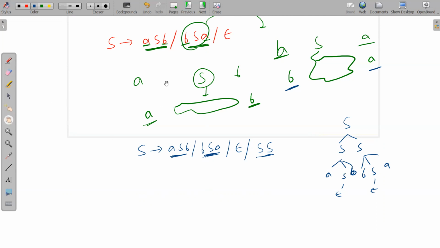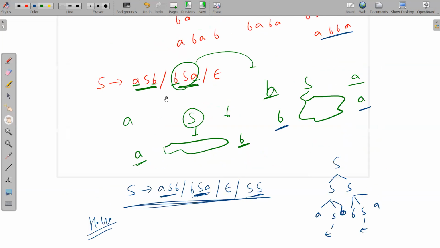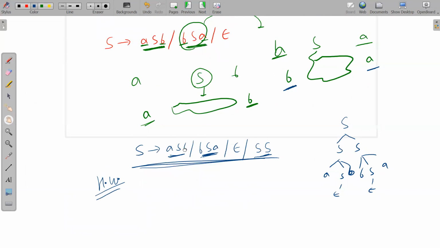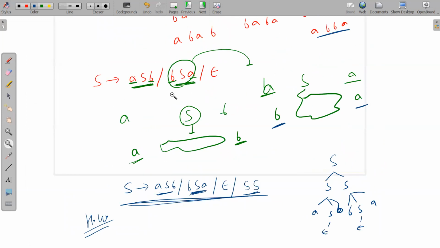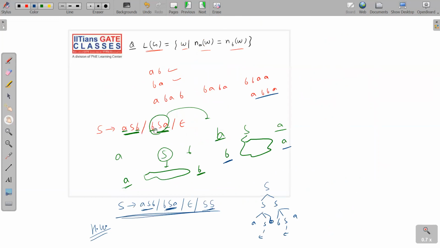So you just name a string with equal A's and equal B's, and I will be able to generate that string with the help of this grammar. This is homework for you. Just try. You have to check it out yourself. You have to check why this grammar is correct for equal A's and equal B's. So please note it down carefully, or let me do it on one slide so that you can note it down.